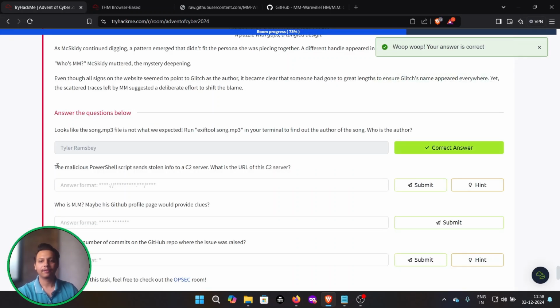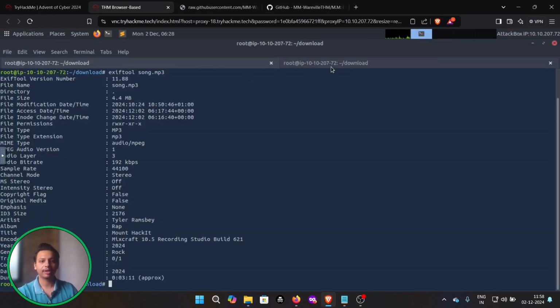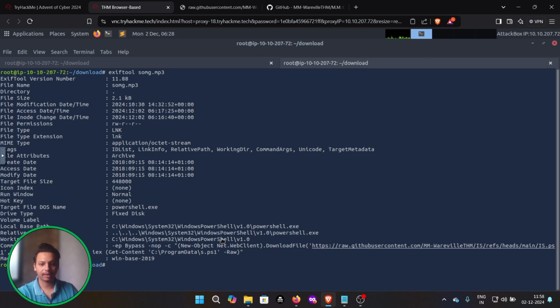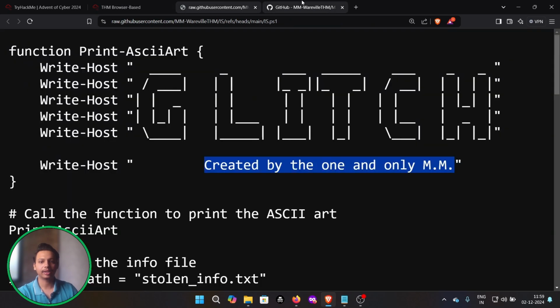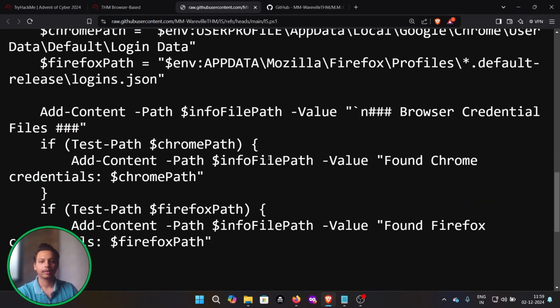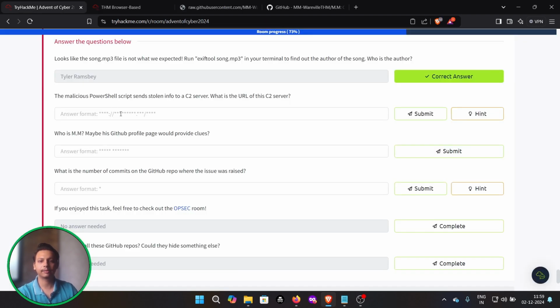Yep, the malicious PowerShell script sends stolen info to the C2 server. What is the URL of the C2 server? I guess we have already detected that server. So let me go to the GitHub where we have seen it, I guess over here. Yep, and go back. This is the C2 server URL which has been disclosed.